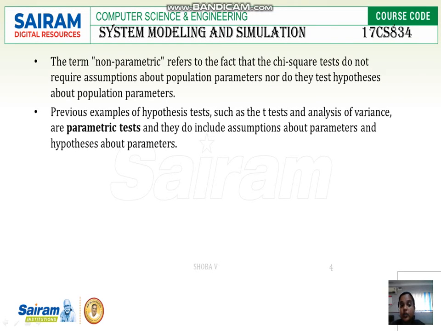So here we have a parametric test and a non-parametric test. These two terms refer to the fact that for both the chi-square test and the Kolmogorov-Smirnov test, we do not assume the parameters, unlike the t-test and analysis of variance. Sometimes the mean and variance might be too high or too low. This is one of the major problems when testing in hypothesis testing, and they do include assumptions about the parameters. It is totally based on the parameters. It depends upon the parameters how the assumptions will be made for the hypothesis.